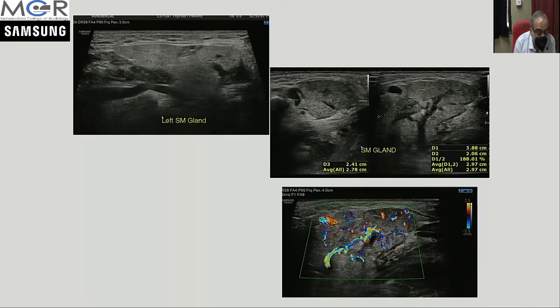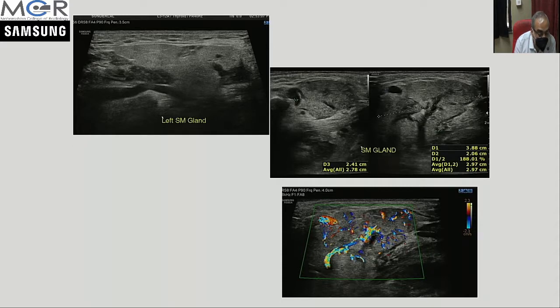This is one more example, of calculus at the origin of the duct. The gland is grossly enlarged and grossly hypoechoic. This is the normal gland, this is the affected gland, and you can see increased vascularity on power Doppler.